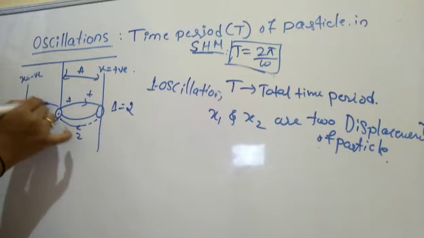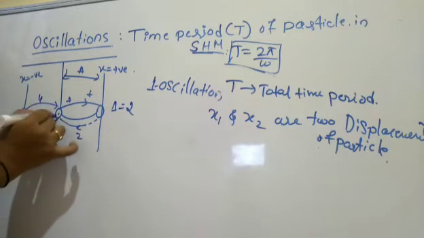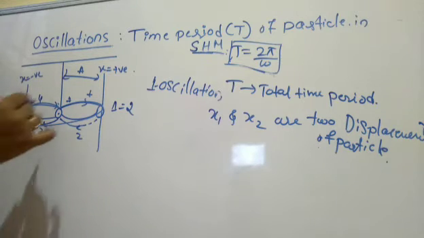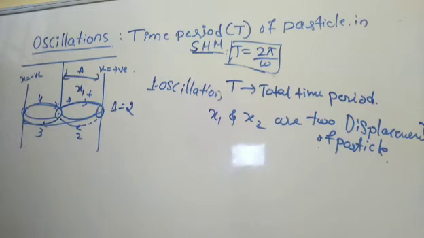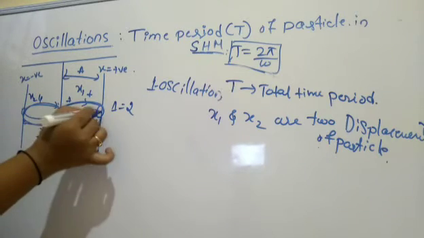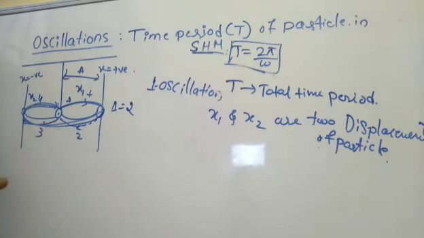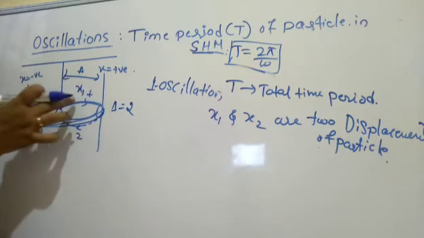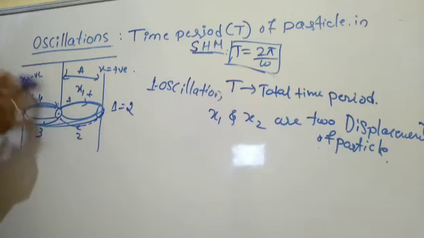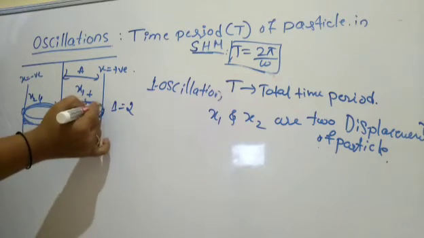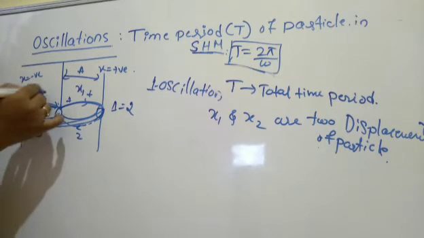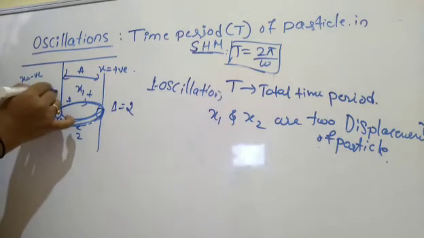Again it will reach to another phase. So from here to here, this is one oscillation. I will call this displacement 1. Displacement 2 is what? From here to here. That means if you consider this mean position to the first extreme position, that is another displacement. So from extreme to extreme, next origin, it will take a time T plus T.